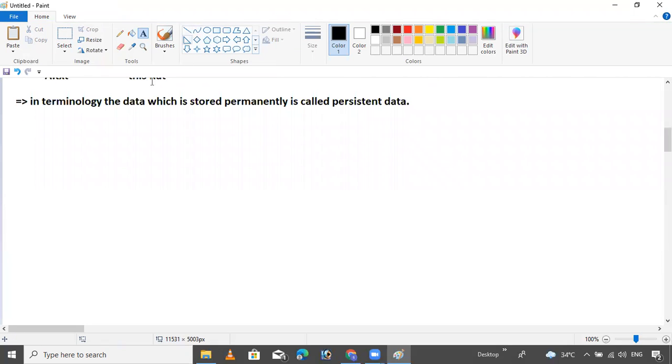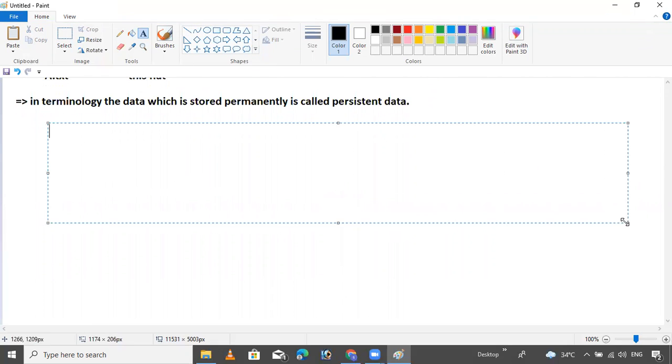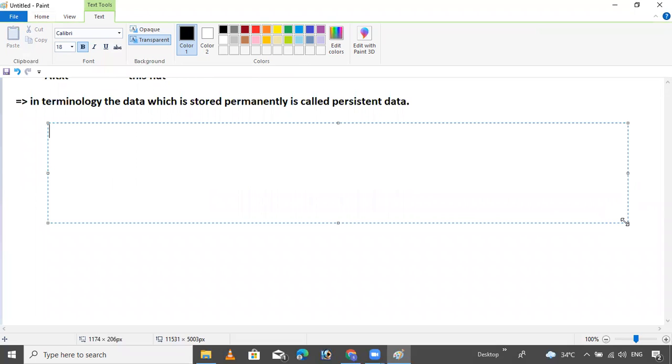When we use the file system, we have some drawbacks. If you are using a file system, we have the following drawbacks.